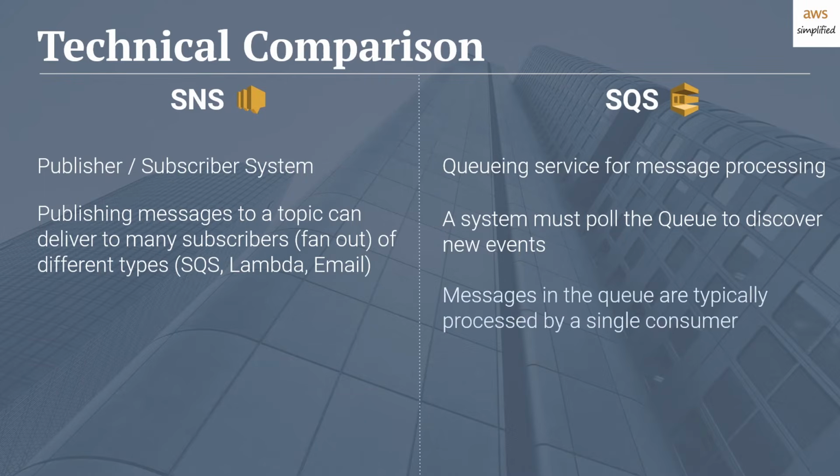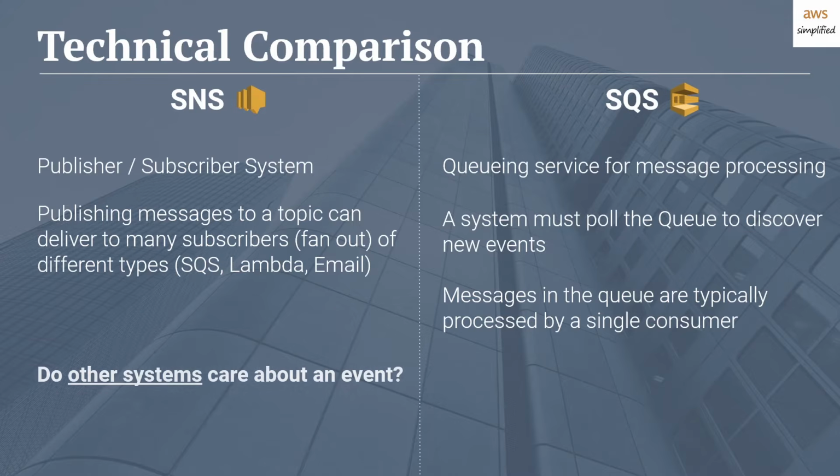Continuing on that, messages in the queue are typically processed by a single consumer or a single service with a very narrow responsibility. And different services, if they both care about the same events, can have their own separate queues. So you can see that there's a pretty stark difference from the technical perspective of what these things do. If you're still confused, there are two simple questions that you can ask yourself to figure out if you want to use SNS or SQS.